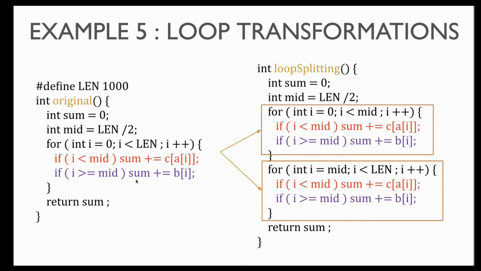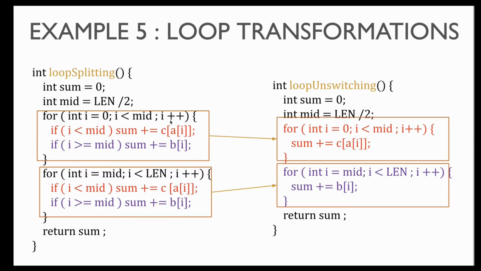An optimizing compiler typically splits the loop into 2 loops as shown on the right. The first loop iterates from 0 to mid, and the second loop iterates from mid to len. The bodies of the 2 loops are identical to the body of the original loop. This transformation is commonly known as the loop splitting transformation. The compiler further transforms both loops using the loop unswitching transformation.